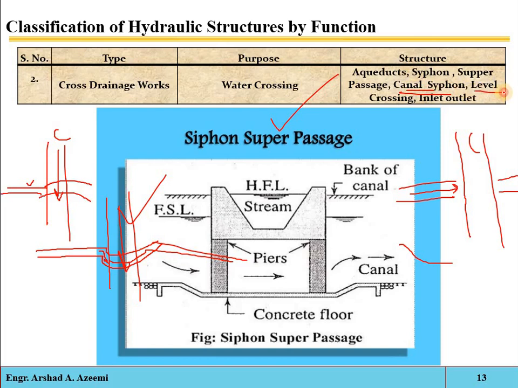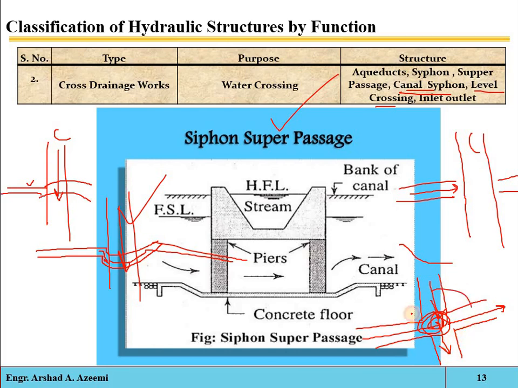The level crossing. For example, if that is the irrigation canal and this one is suppose the drainage flow, and both are at the same level and the water quality is the same, then the canal water and the drain water are allowed to mix with each other. Then some part of that water will be allowed into the natural drainage flow, and some part of that water will be allowed into the irrigation canal.